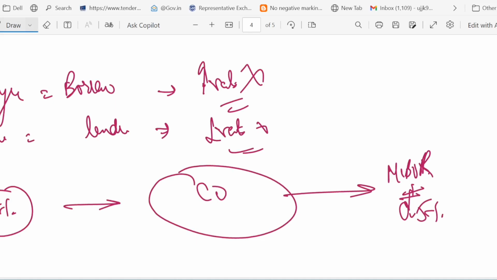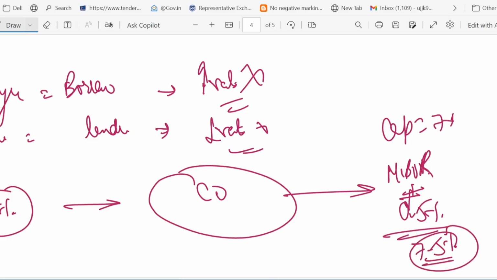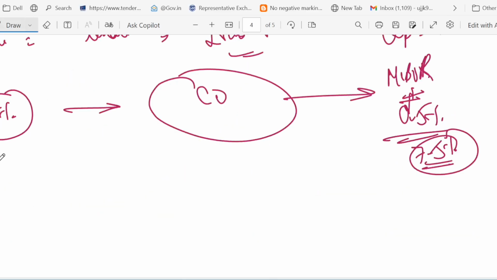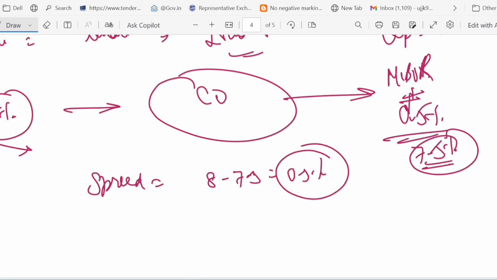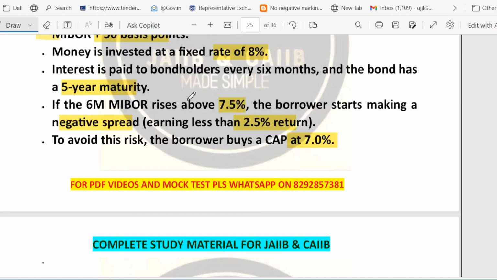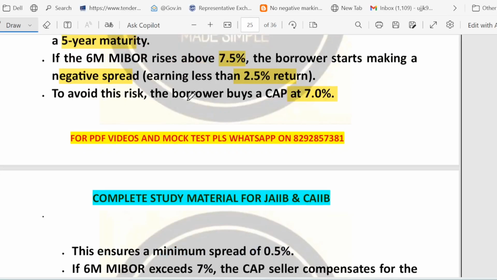So suppose I have put a cap of 7%, so maximum it can go to 7.5%. I have to spend 7.5%, and I am earning 8%. So what is our spread? The minimum it can go is 8 minus 7.5, which is equal to 0.5. So at least this must be maintained. That is the utility of having a cap. It cannot go below 0.5%.